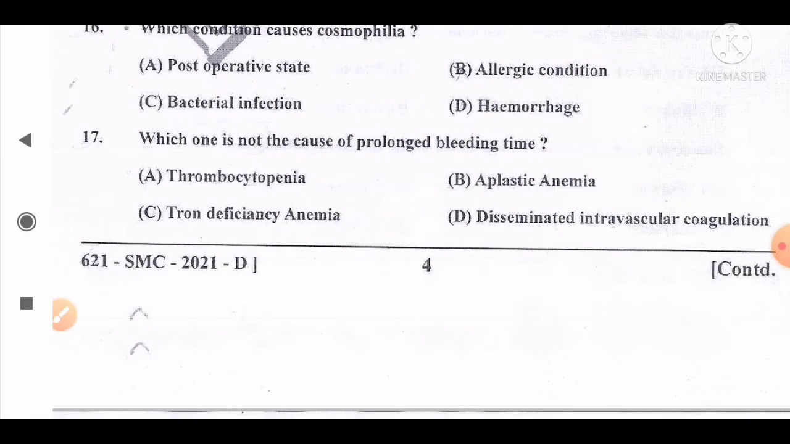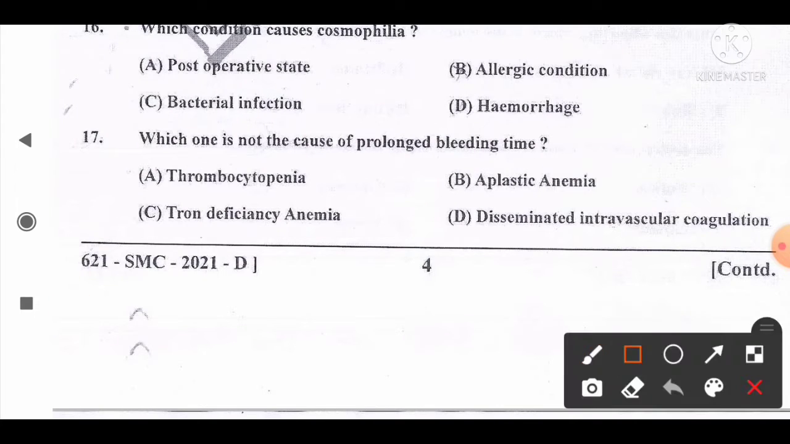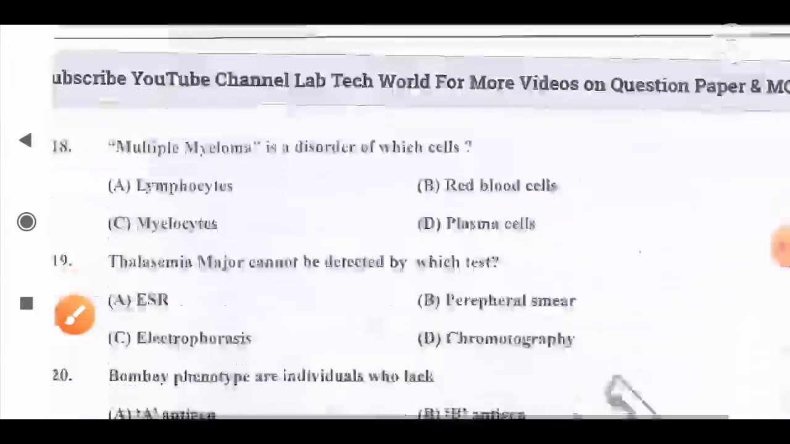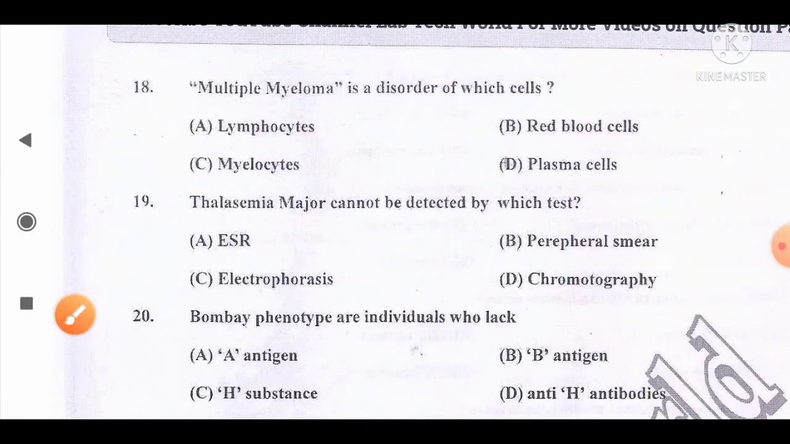Which one is not the cause of prolonged bleeding time? And the options are A. Thrombocytopenia, B. Aplastic anemia, C. Iron deficiency anemia, D. Disseminated intravascular coagulation. And the correct answer for this question is option C. Iron deficiency anemia is not the cause of prolonged bleeding time. So here option C is the correct answer for this question. Move to the next question, number 18.